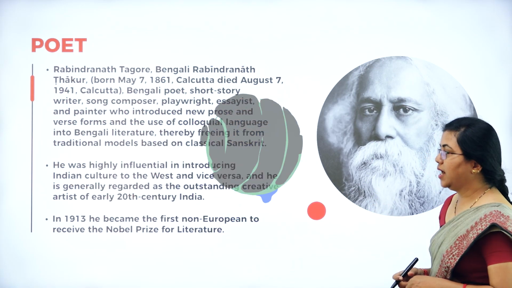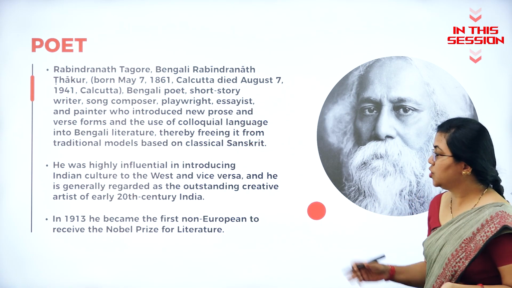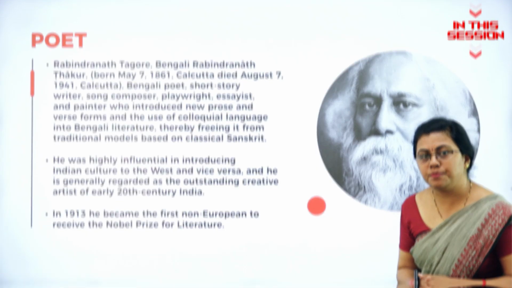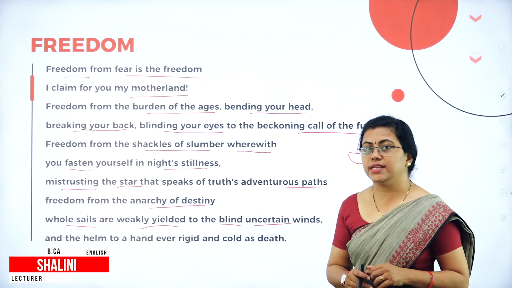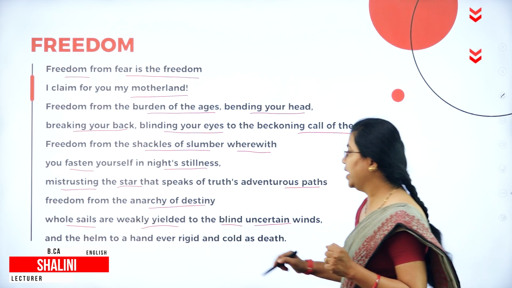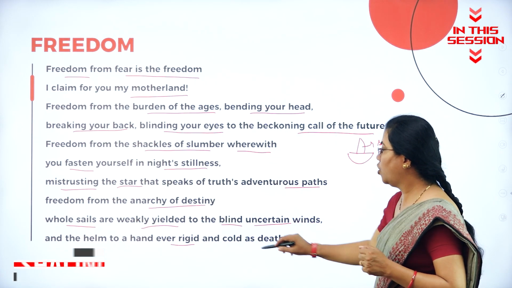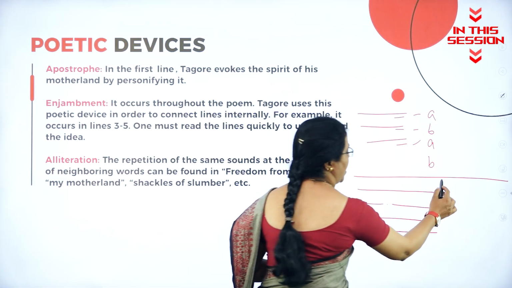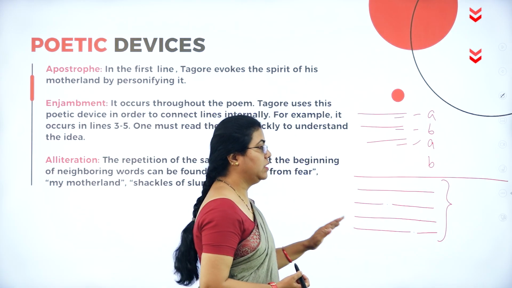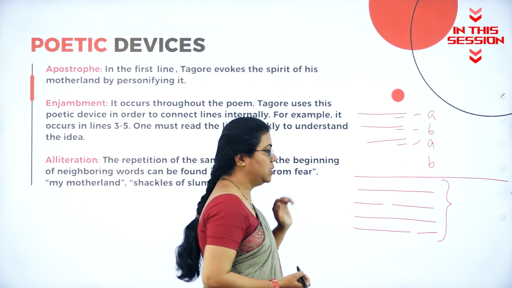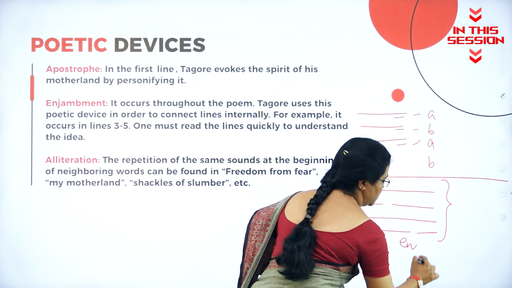So he generally is regarded as an outstanding artist of 20th century India. And the helm to a hand ever rigid and cold as death. So this hand is actually very rigid and cold as death. So this type of continuation of sentences in a poem without having any rhyme scheme, this is called enjambment.